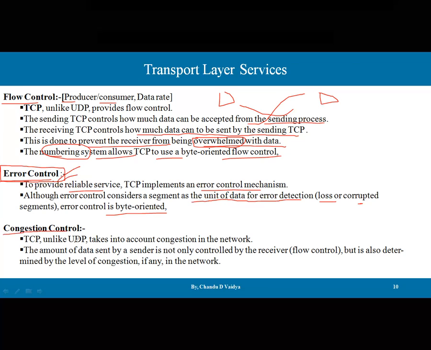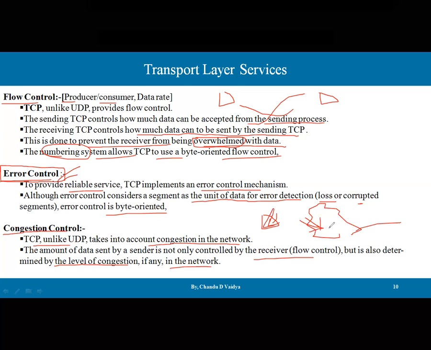Then congestion control. Here, unlike UDP, TCP takes into account the congestion in the network. The amount of data sent by the sender is not only controlled by the receiver, that is flow control, but also determined by the level of congestion, if any, in the network. Not only the sender but also the intermediate network is responsible for congestion control.